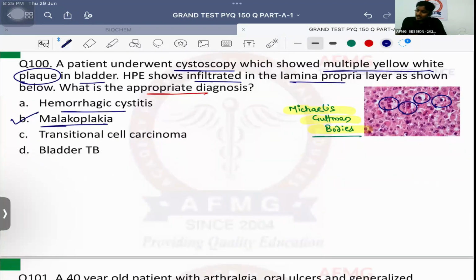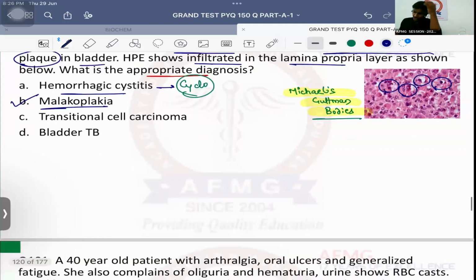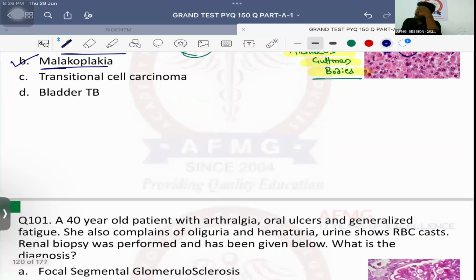Hemorrhagic cystitis is a side effect associated with which drug? Which anti-cancer drug? Very good. Cyclophosphamide. For prevention of hemorrhagic cystitis, Mesna should be given to the patient. No issues with this, anybody?